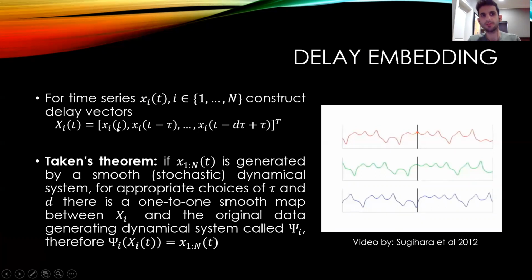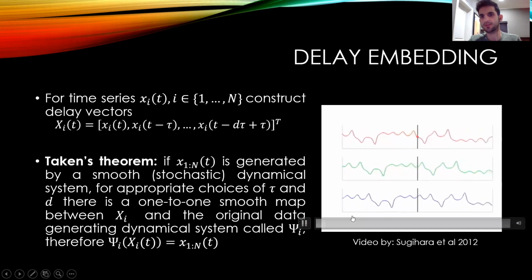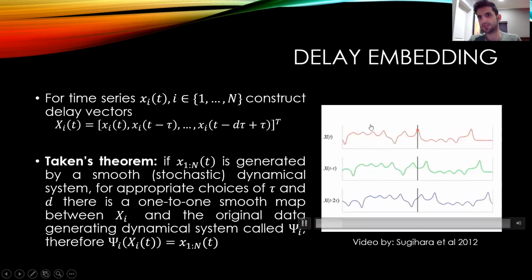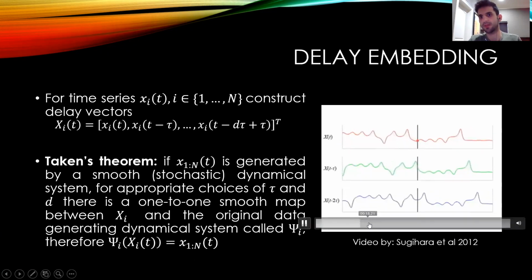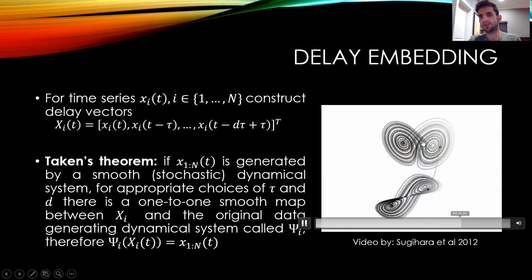If we build a delay vector, so if we grab the signal at time point t minus tau, all the way to t minus d tau plus tau, basically if we shift the signal multiple times, and so these are the shifted versions of the same signal, this gives us a three-dimensional vector in each time step, and then we can plot this three-dimensional signal, and the theorem states that this manifold that we recover here is in one-to-one relationship with the original data generating dynamical system.